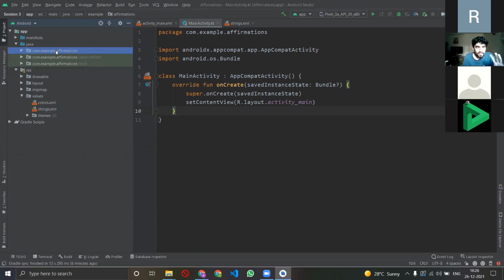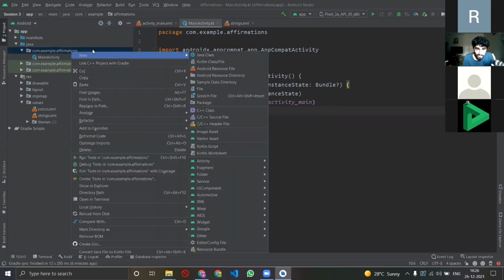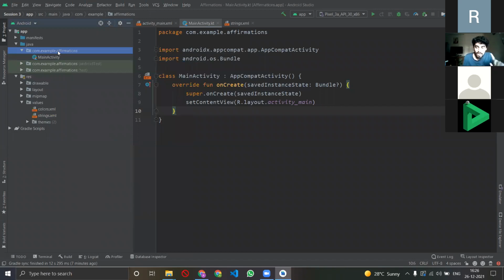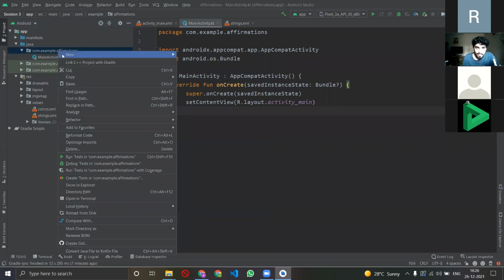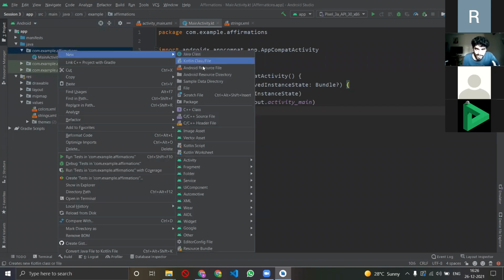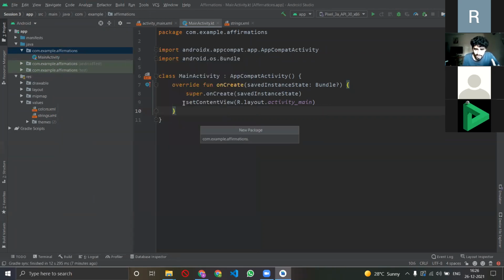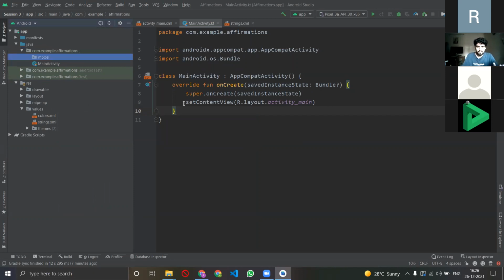So in it, I will make a new package, right? I'll right click, I'll click new, and I'll click a new package. As you can see, there's a thing called package here. I'll click that and I'll write it as model. Okay, what was it? I'll come back. Why did I write model? What is model?